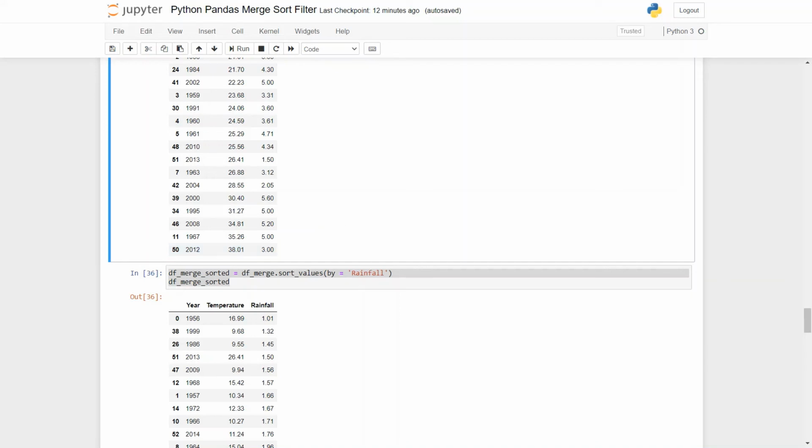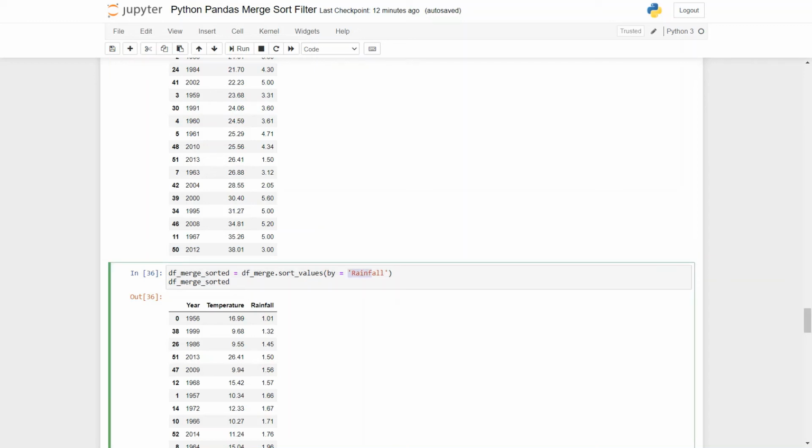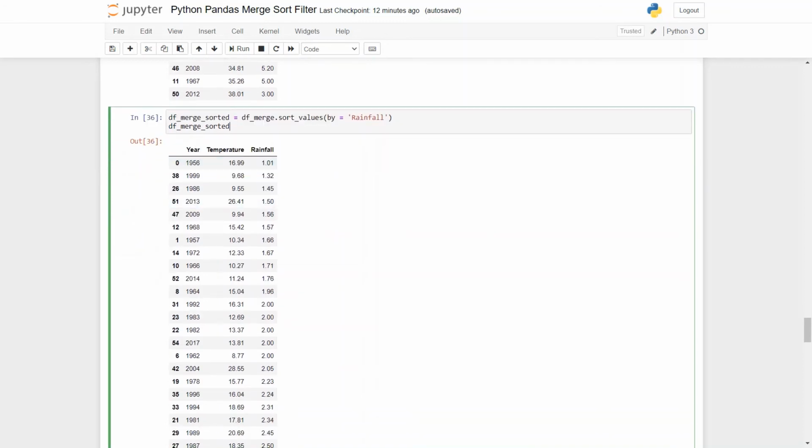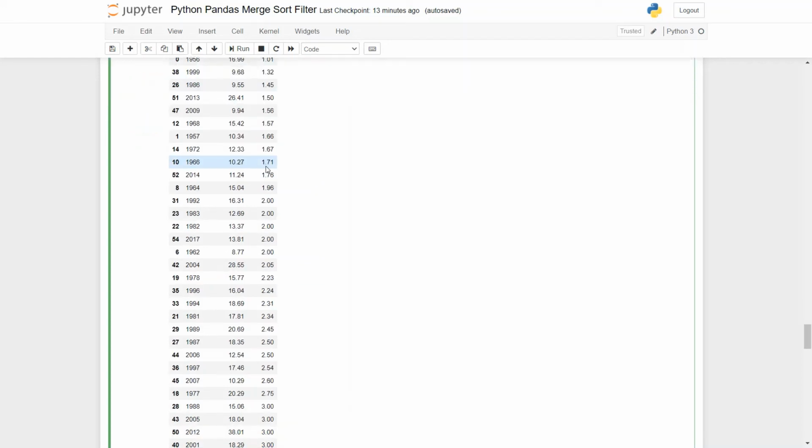Similarly, you can sort by using the column rainfall. I've copied the code because it's totally similar, using the same function dot sort values. Only this time we are sorting by the column rainfall. So you can see in the output, a new data frame has been created. Here I have overwritten the same variable, and you can see in the rainfall column the sorting has been done.